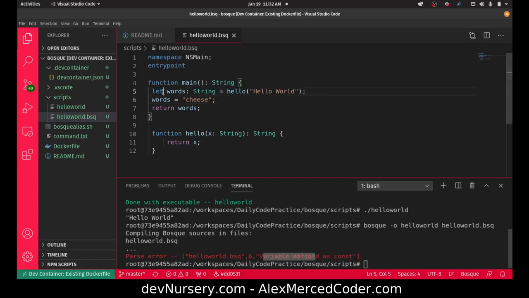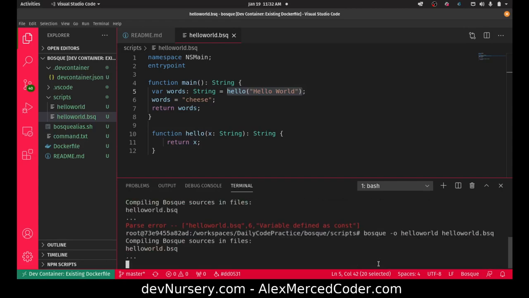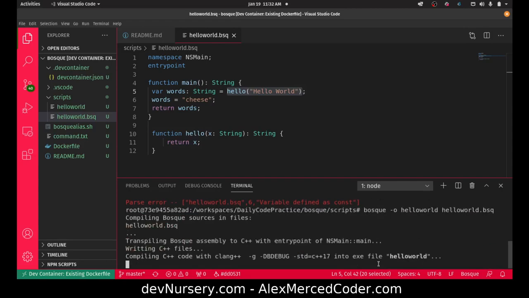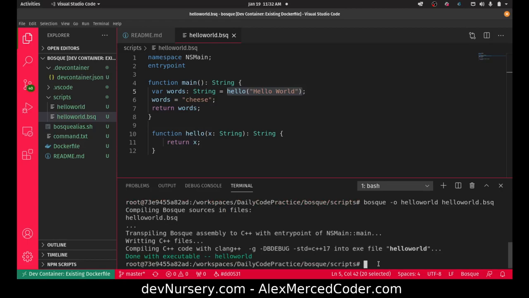But if I change it back to var, okay, and again, I'm declaring a variable called words, and I'm declaring that this words variable is a string. So I'm typing, and this looks a lot like TypeScript as far as the way you're typing. And then I am passing the result of this function. I'll come back to that. But I'll do it again, and see, that time it worked because var I can reassign.